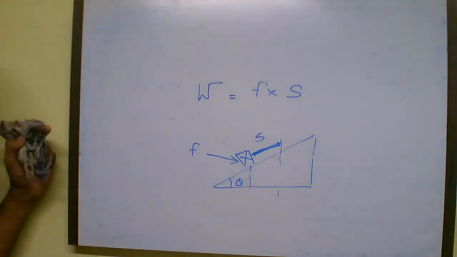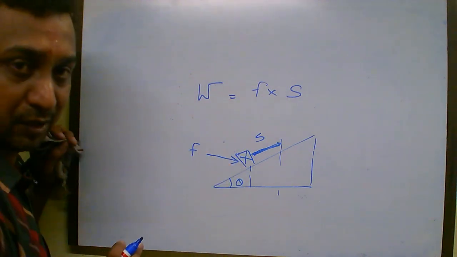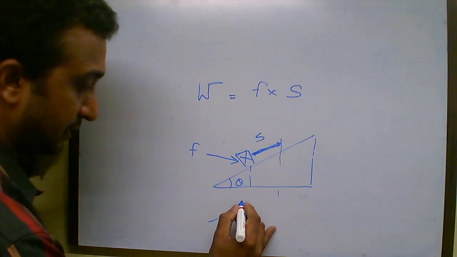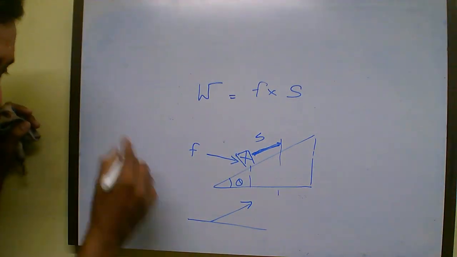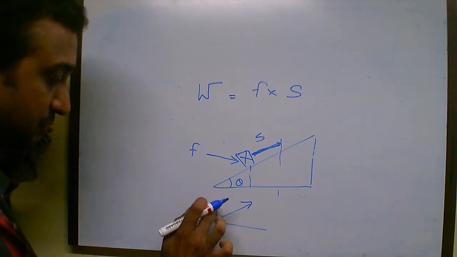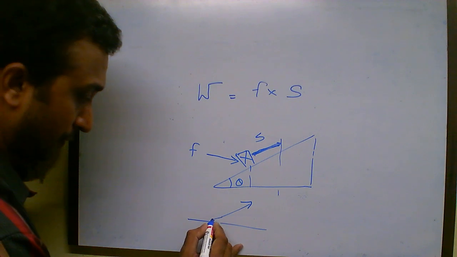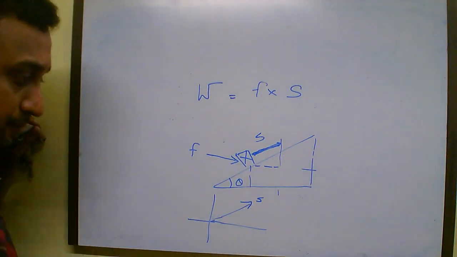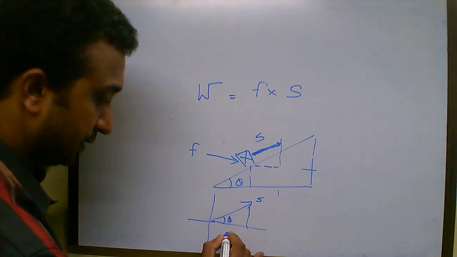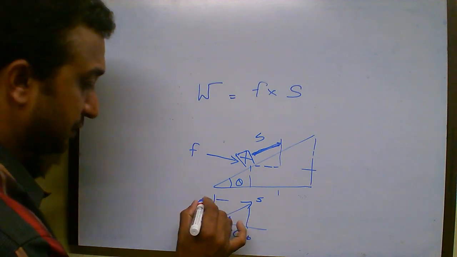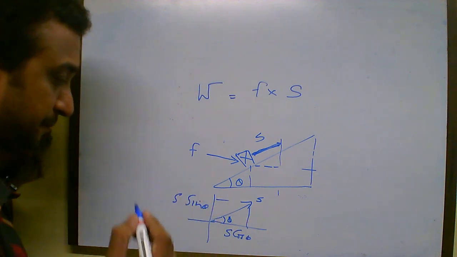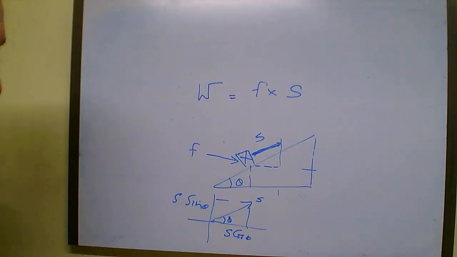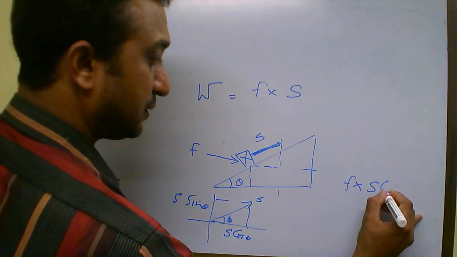This is my S. Now in this particular case, to find the work, I should take the component of S, because S is happening on an incline. As we resolved F in the earlier case, let us resolve S in this case. So this is my S, and the component of S along the horizontal will be S cos theta, and this will be S sin theta. Now take the force and the component of the displacement along the direction of the force. So it will be equal to F into S cos theta.